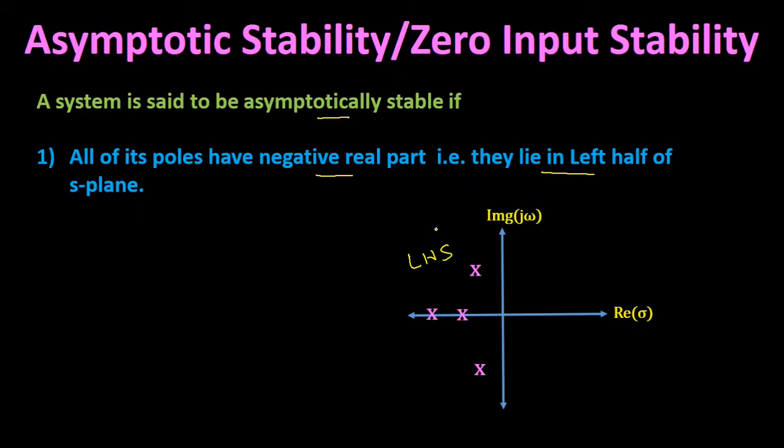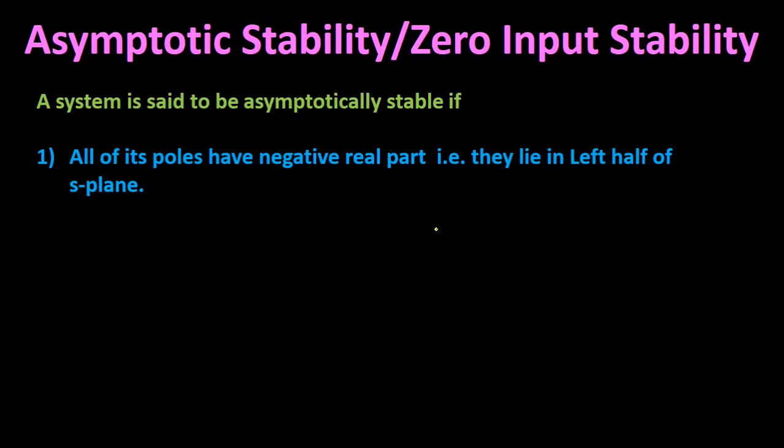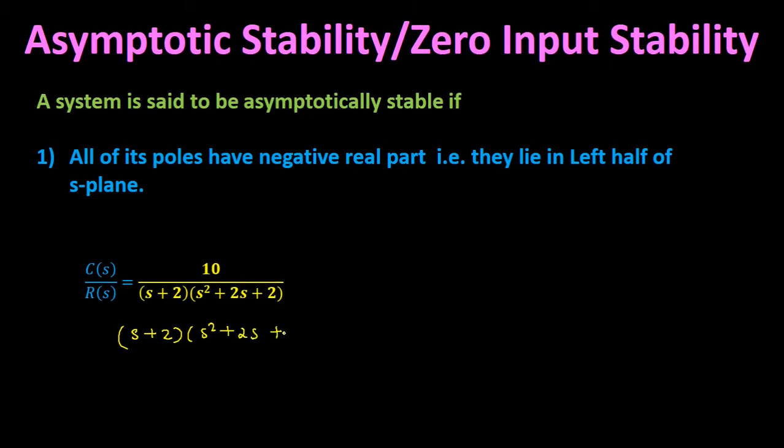Now let us take one example to understand an asymptotically stable system. The overall transfer function C(s)/R(s) is equal to 10 divided by (s plus 2) into (s square plus 2s plus 2). For finding the poles of this transfer function, we have to equate the denominator to zero, that is, (s plus 2) into (s square plus 2s plus 2) is equal to 0. So the first pole we get is at s equal to minus 2, and the other poles we get at s equal to minus 1 plus or minus j. We get this by applying the formula for the roots of a quadratic equation.